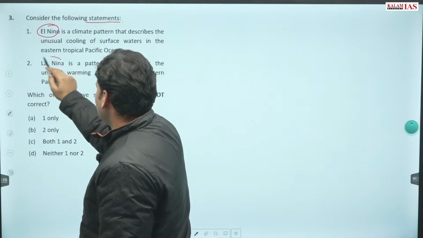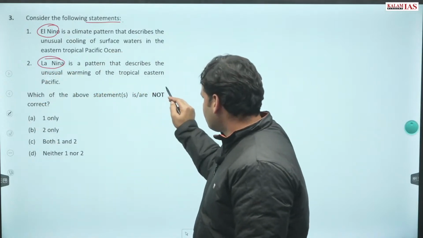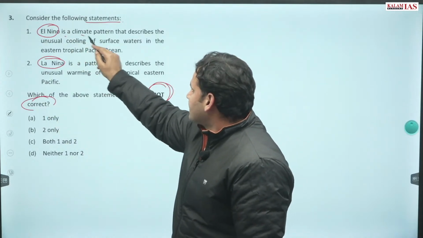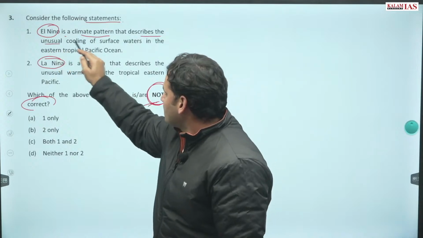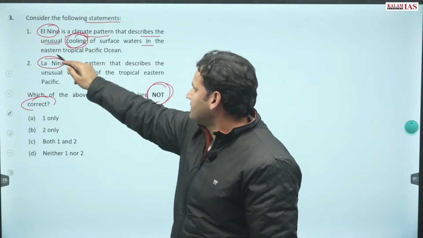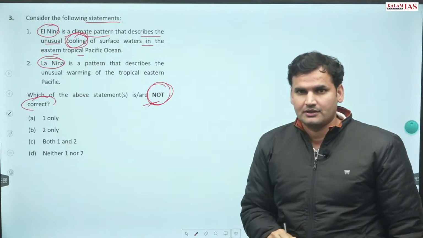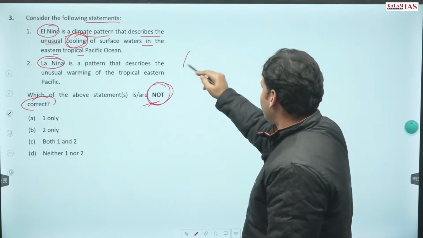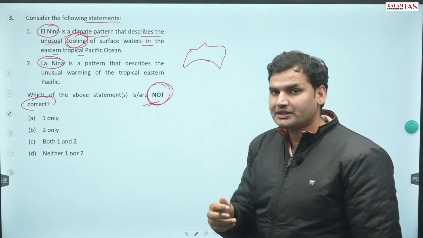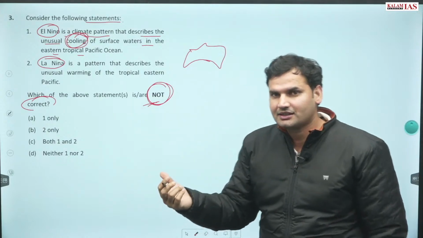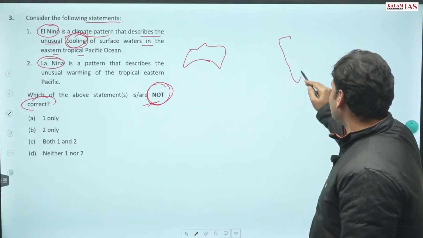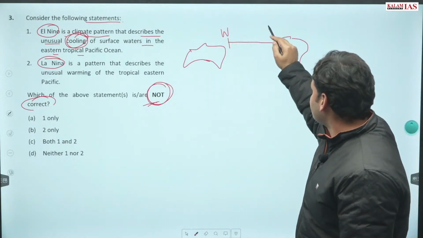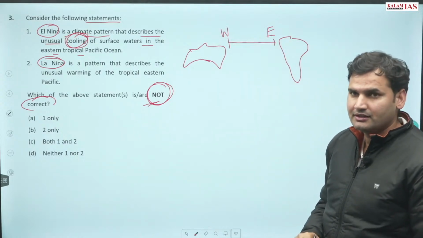Moving to question number 3, consider the following statements. The question is on El Nino and La Nina, and we are asked which is not correct. El Nino is a climate pattern that describes the unusual cooling of surface waters in the tropical Pacific Ocean. Now, please pay proper attention. Many students get confused about how to remember eastern and western in the Pacific Ocean.